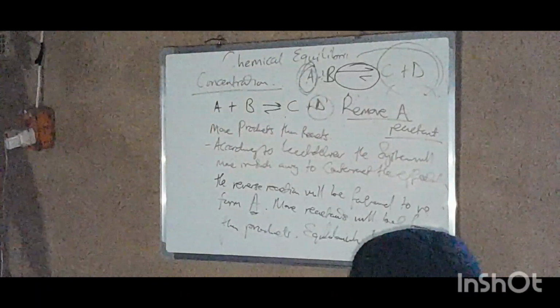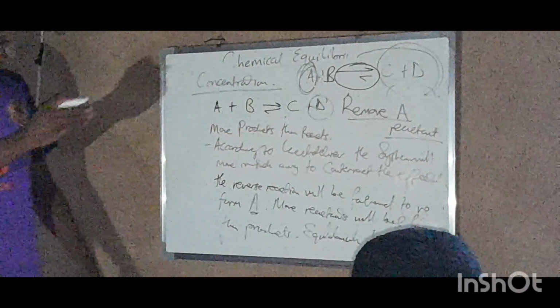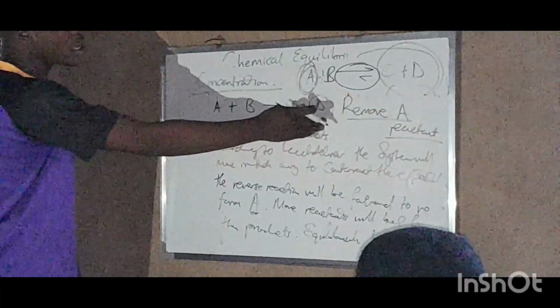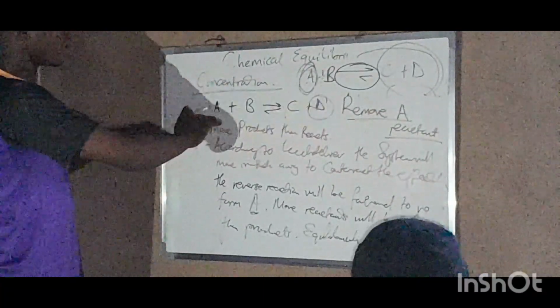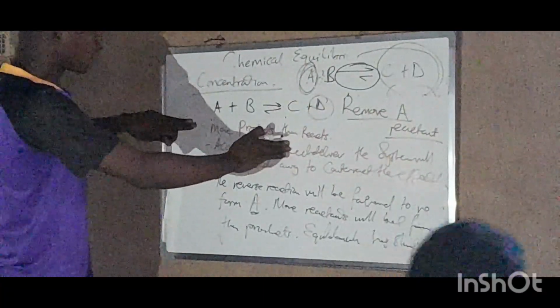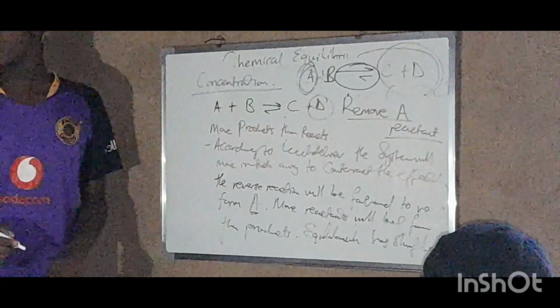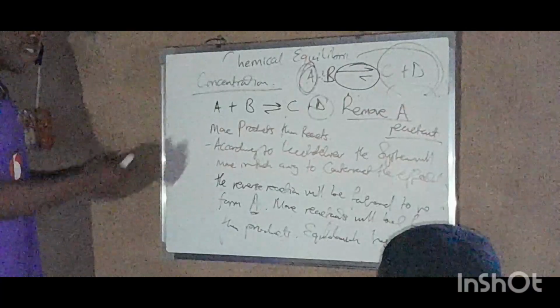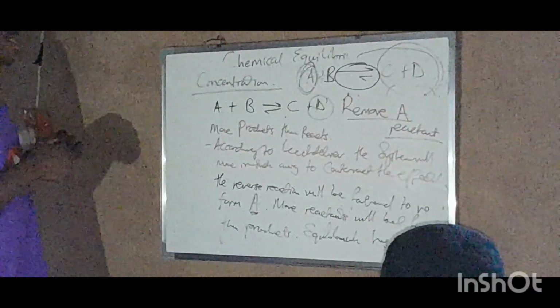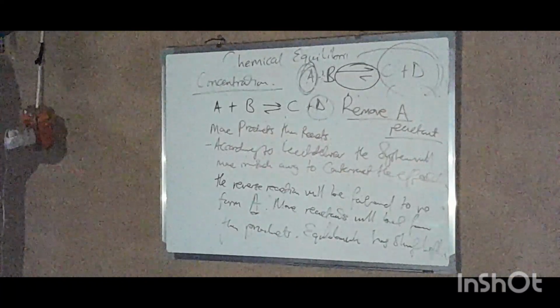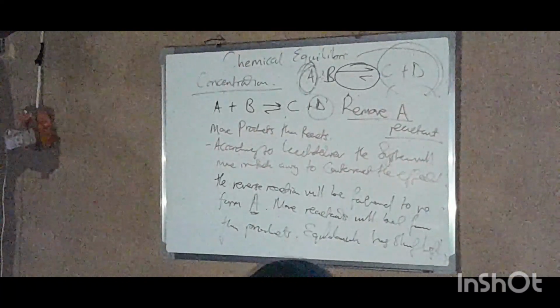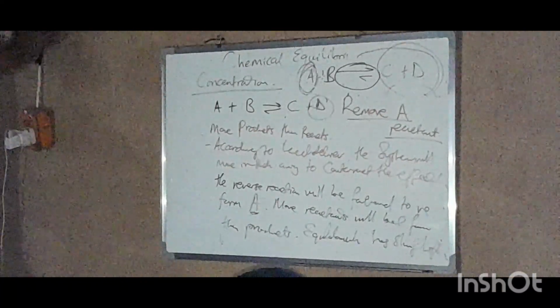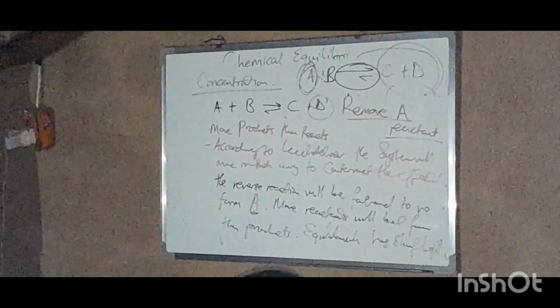Can you please start over? Meaning that the extent will be more. And then what will happen? According to Le Chatelier, the system has to cancel out the effect, right?